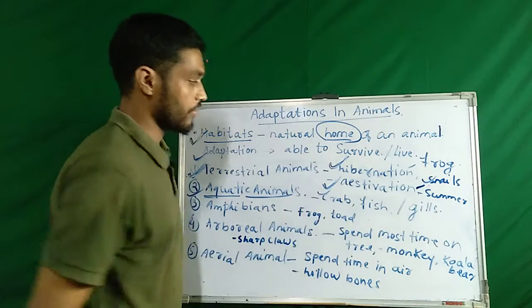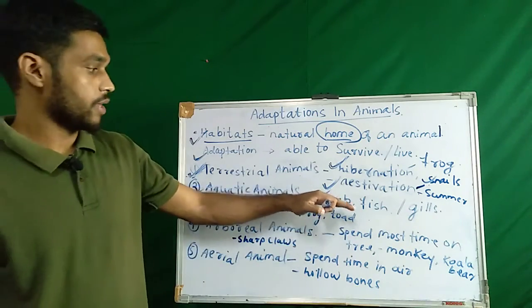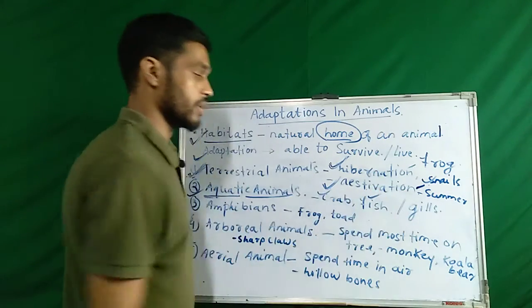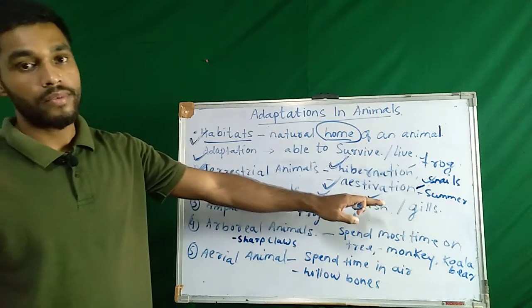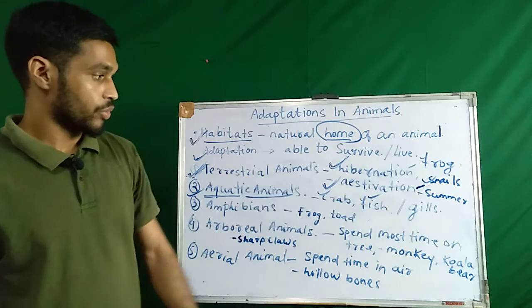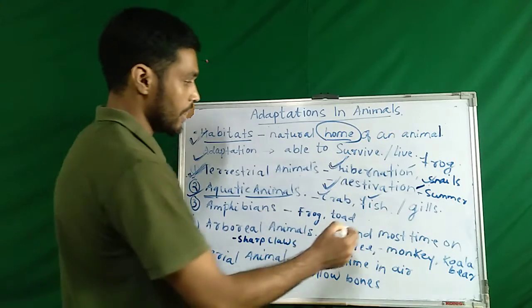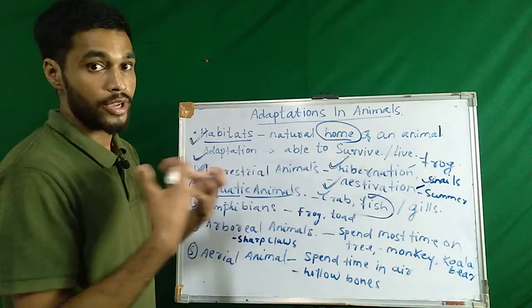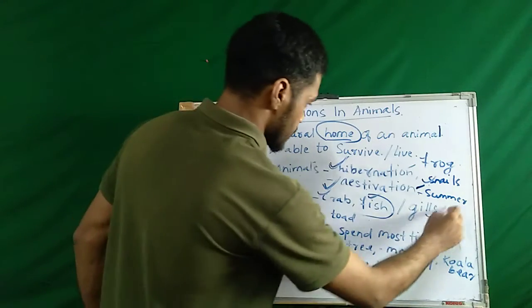Here we have the crab, which is an animal that lives in water. Fish is another example, living in water, and while living in water they breathe through gills.